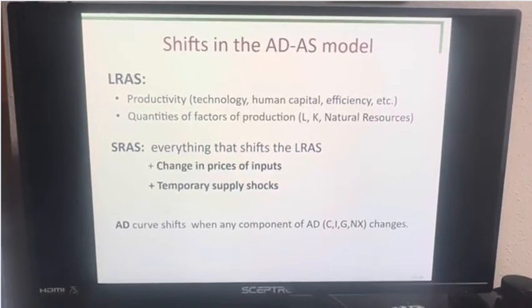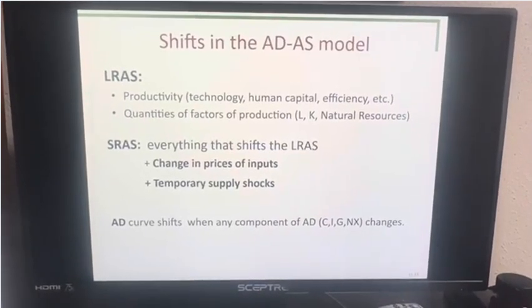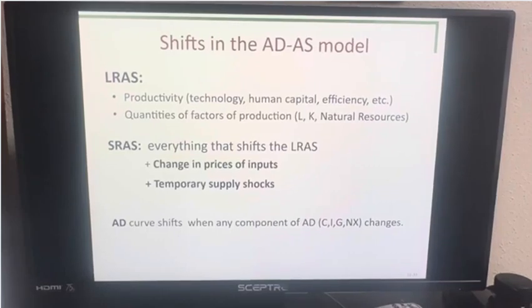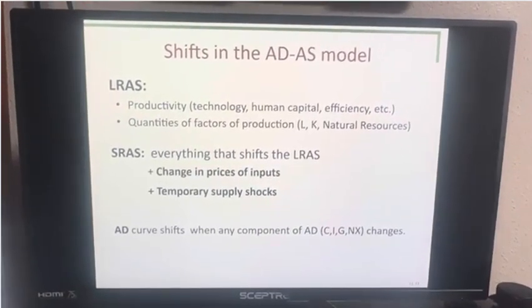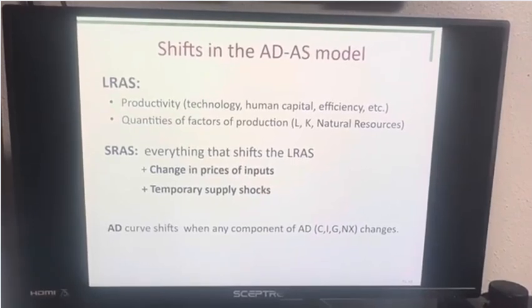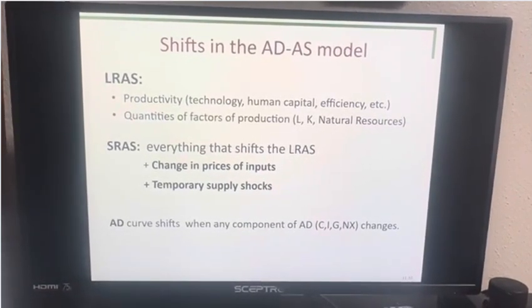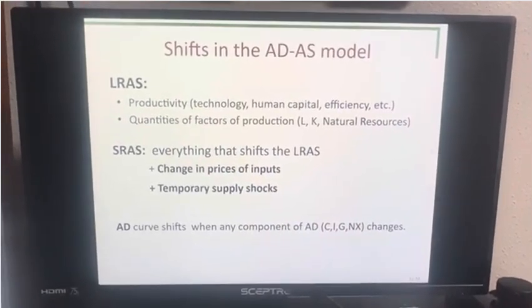Other shifts that would shift the long-run aggregate supply curve would be quantities of factors of production, such as land, capital, and natural resources. Shifts that will shift the short-run aggregate supply curve include everything that shifts the long-run aggregate supply curve, such as productivity, quality, and quantities of factors of production, and those examples in the parentheses.